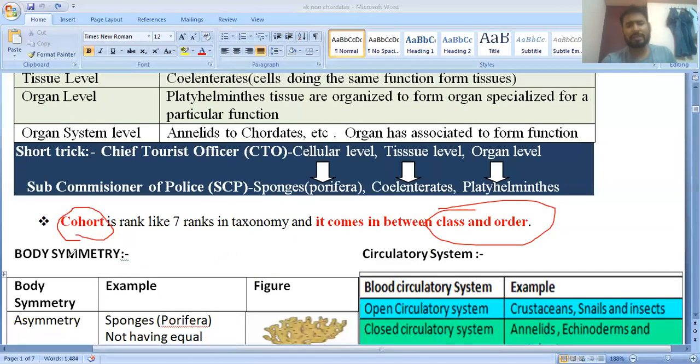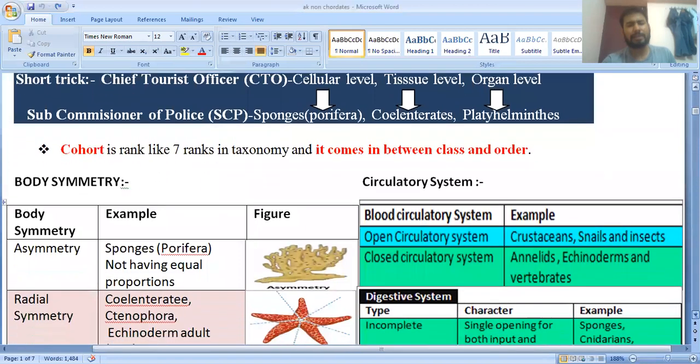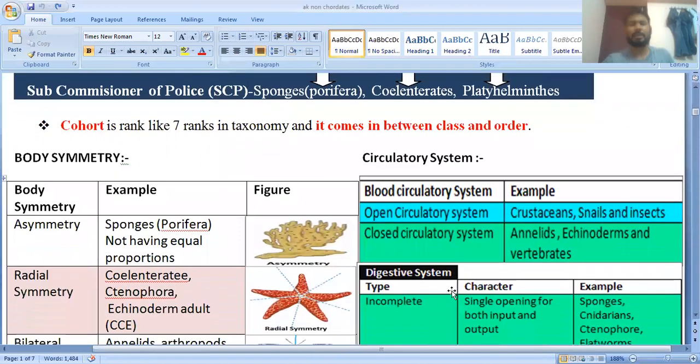Next, they have given body symmetry, which we have already discussed. Here we will discuss only some examples.